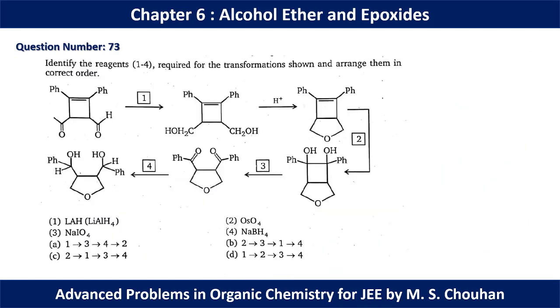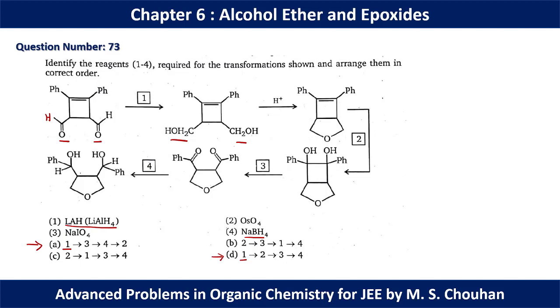In question number 73, identify the reagents 1 to 4 required for the transformation shown and arrange them in the correct order. According to the question, in the first place we have to reduce this carbonyl to form alcohol. I think it should be hydrogen, otherwise 1 degree alcohol cannot be formed. So we have two reducing agents here, one is lithium aluminum hydride, another is sodium borohydride. Both can perform this. So if you think about the first position, 1 or 4 should be present, but here we have only 1. So we can say that the final option is between option A and option D.